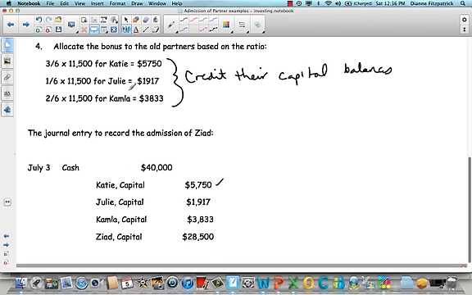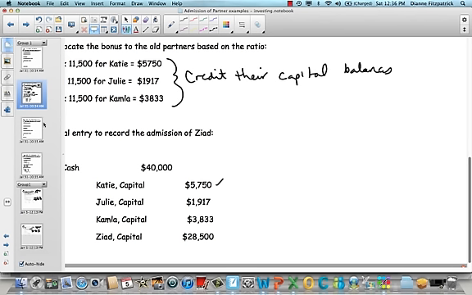Now let's take a look at the same scenario. However, the bonus is going to go to the new partner.